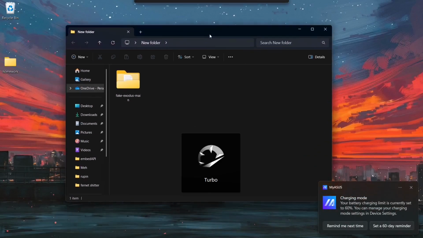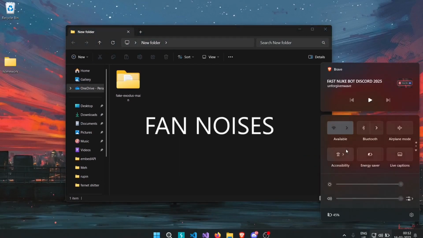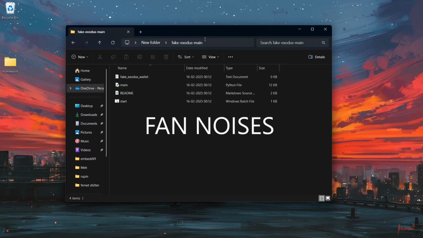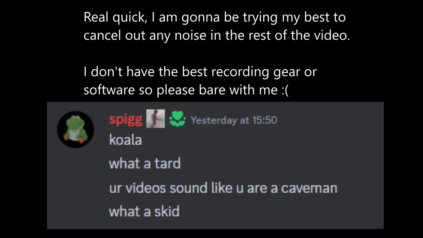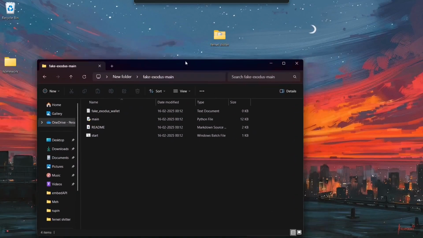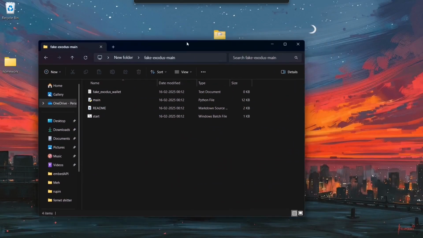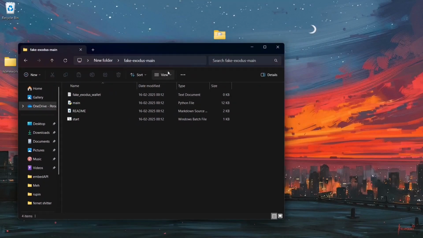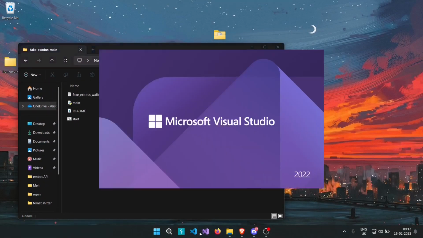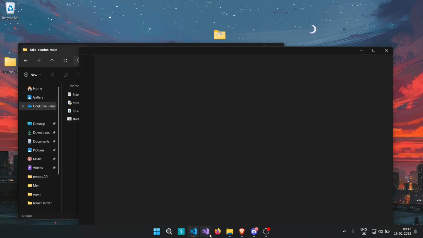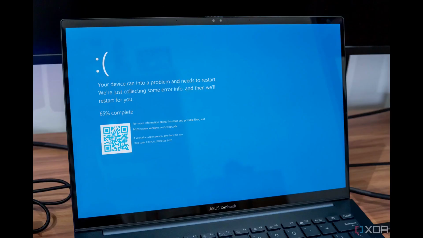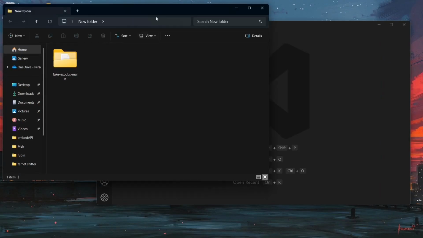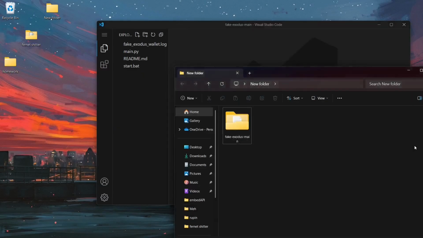I'm going to just plug in my laptop because I don't want this draining my battery. So here we have the source code for his fake Exodus. I'm going to open Visual Studio Code. And there we go. Kaboom.